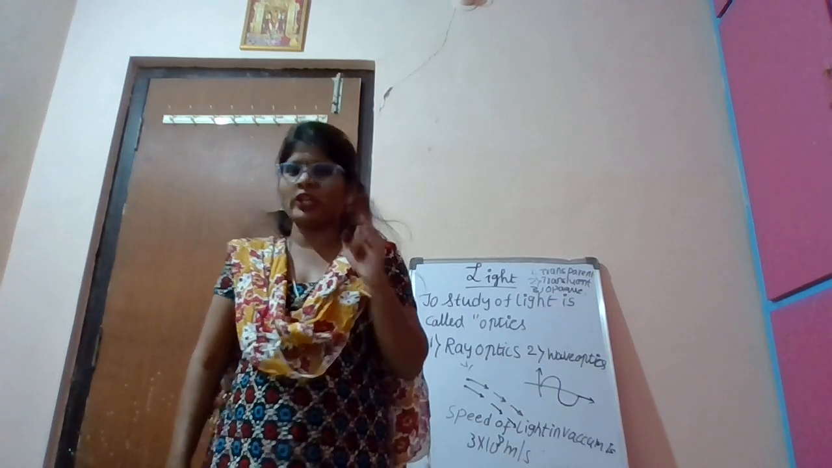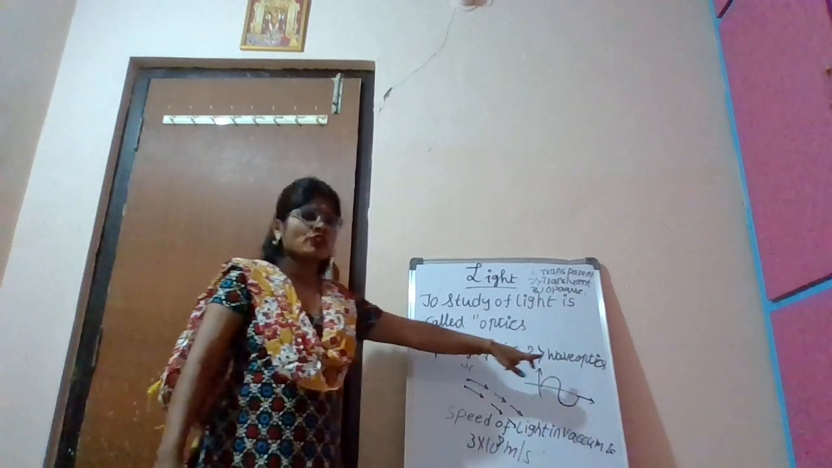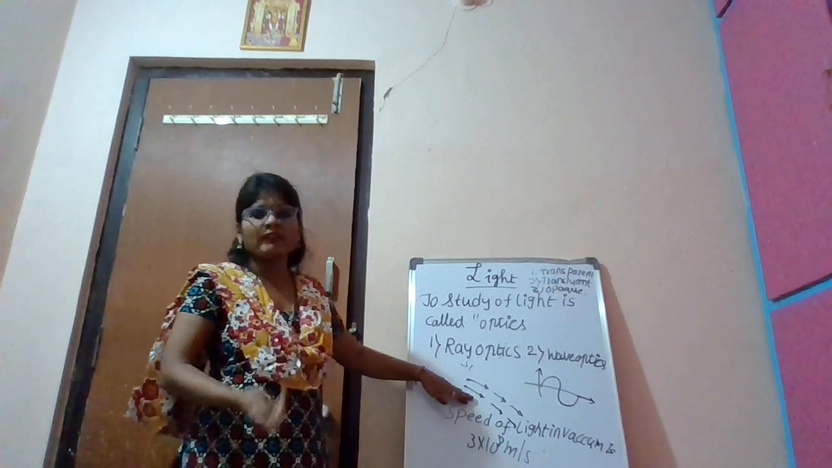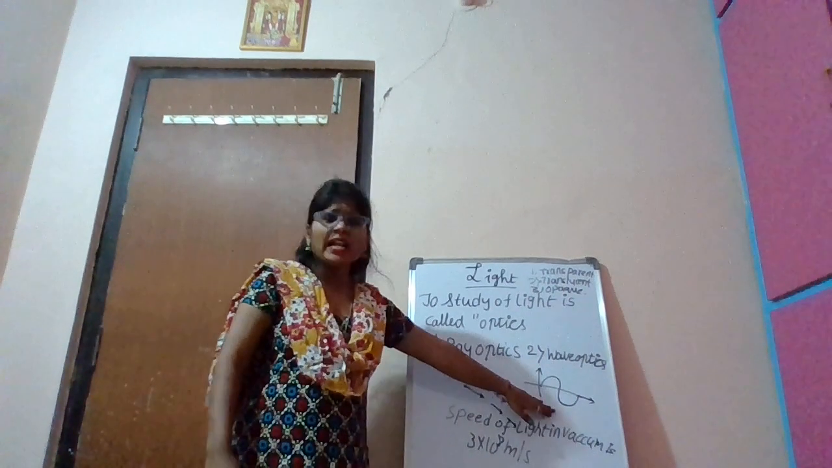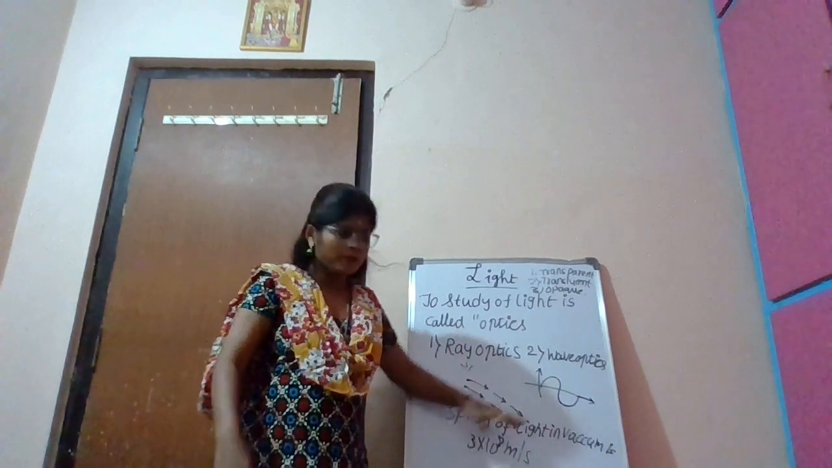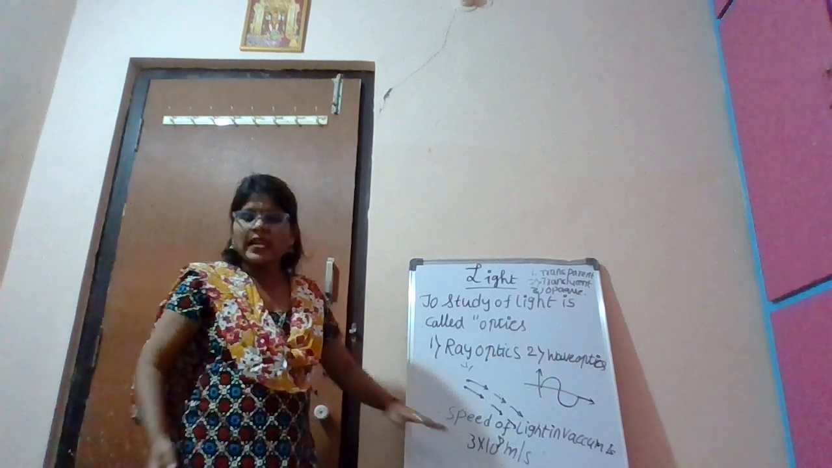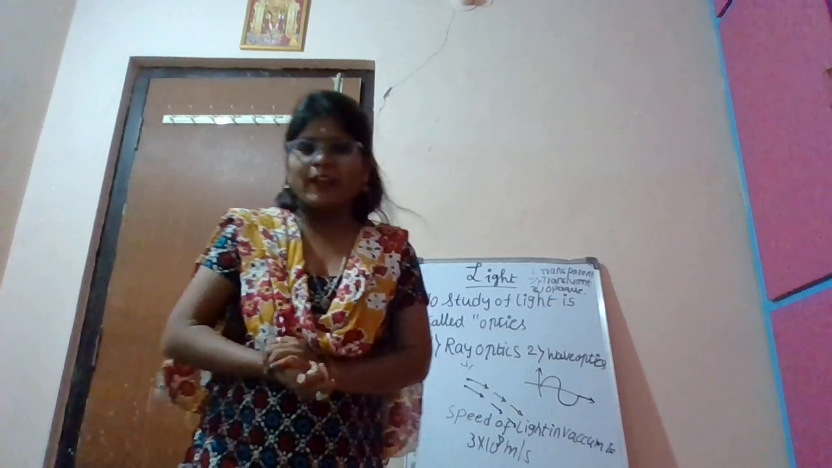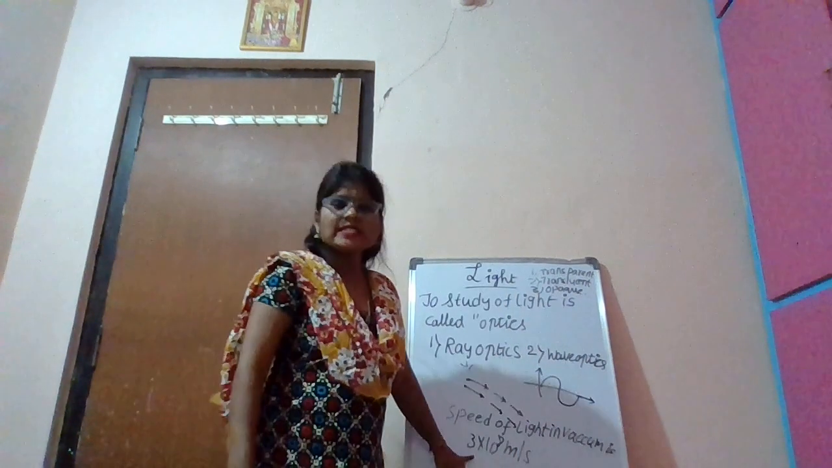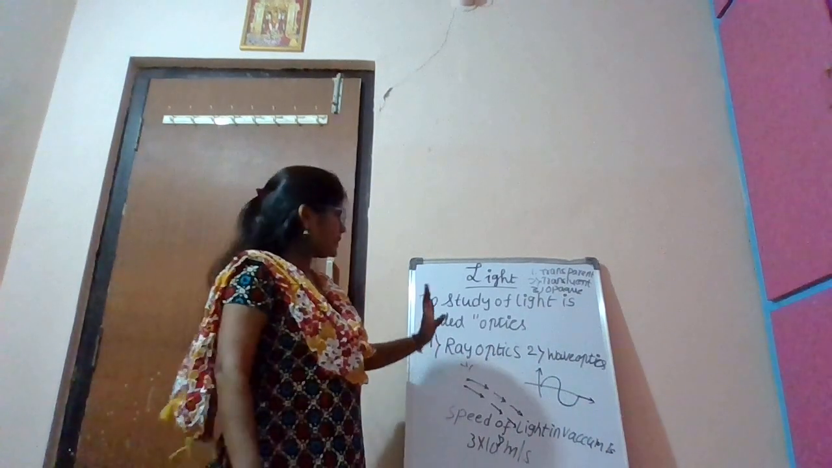Optics is divided into two types. One should be ray optics and another should be wave optics. Ray optics means rays have an initial point and final point. And wave optics means the light is in the form of waves. The light can travel in vacuum, but sound cannot travel in vacuum. The speed of light in vacuum is 3 into 10 power 8 meter per second.